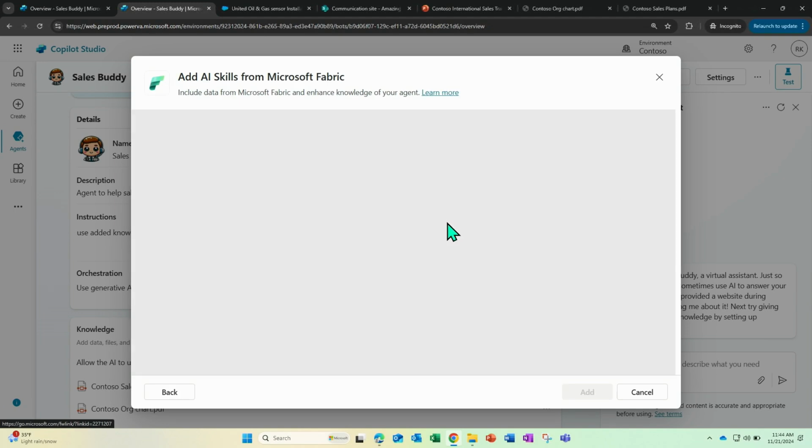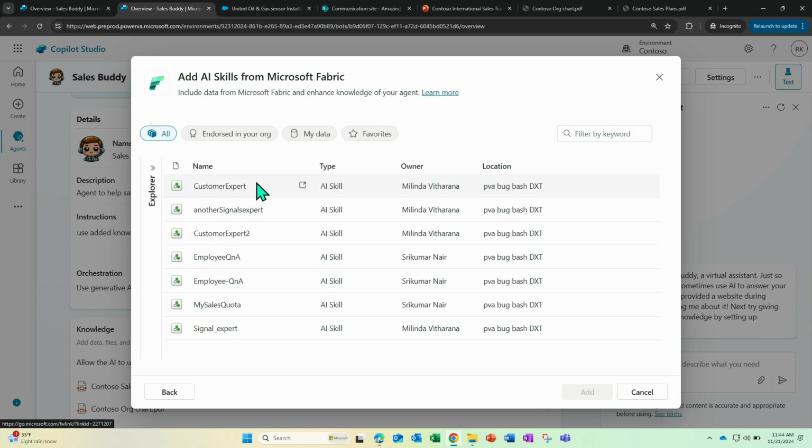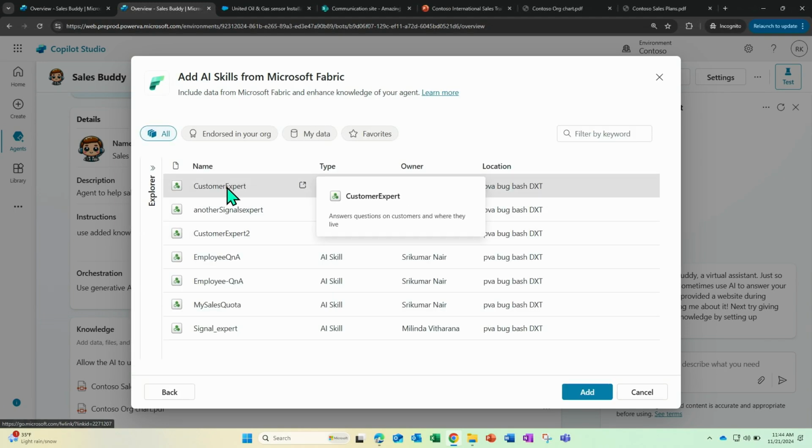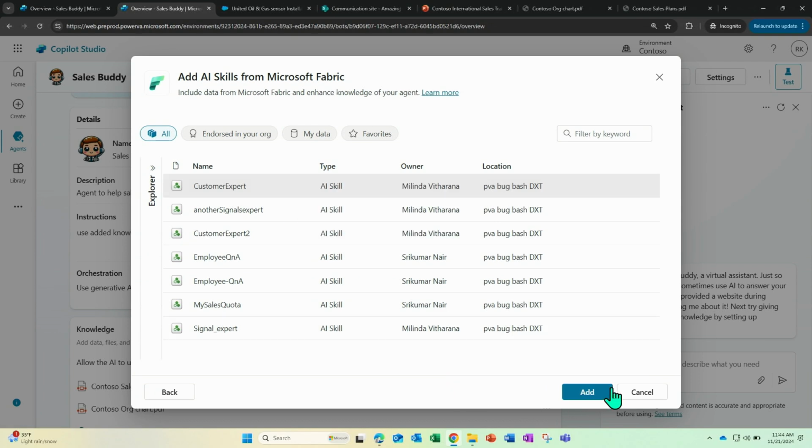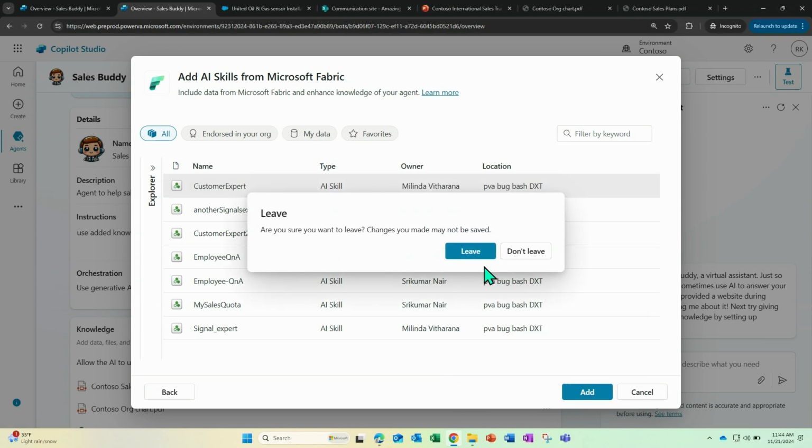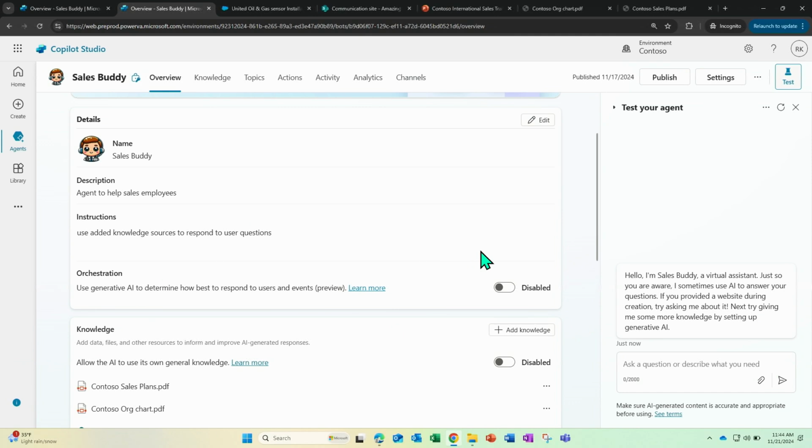You should be able to see, based on the connection you have, the different skills that are available to you, and you can select one or more and then add them as knowledge to your Copilot. That's when we talk about the integration of the no-cliff experience between pro-code and low-code. This is a prime example of that, what we have today.